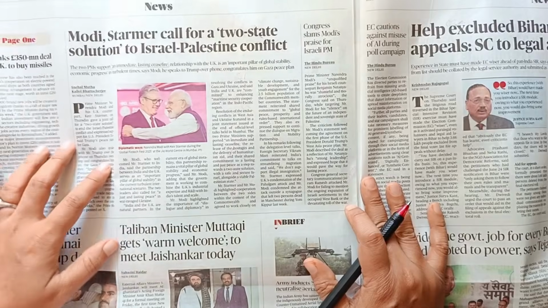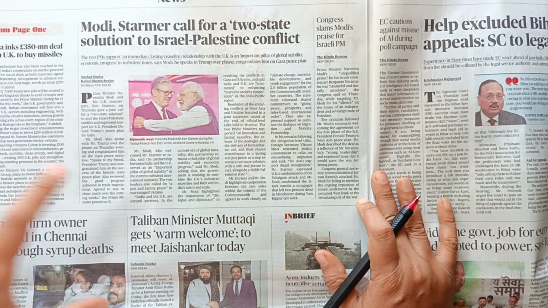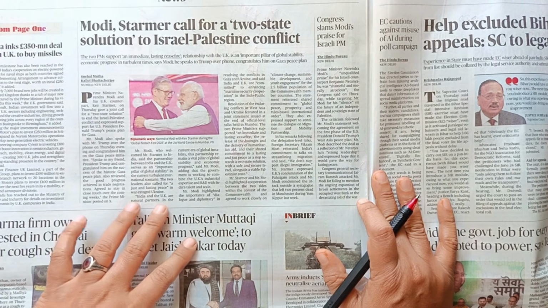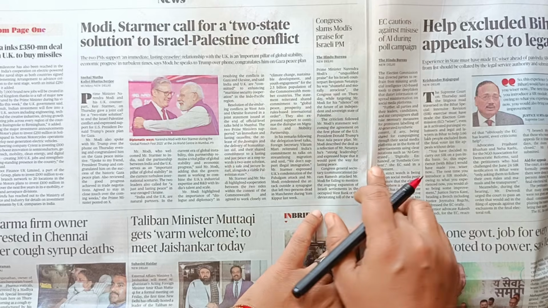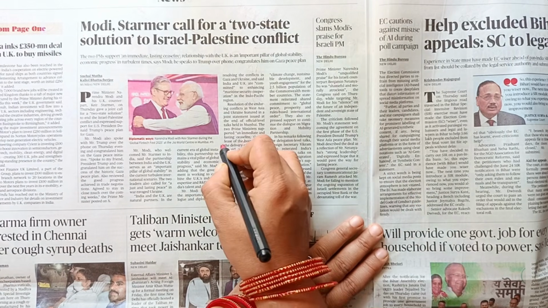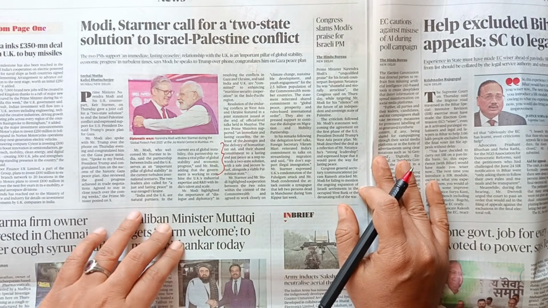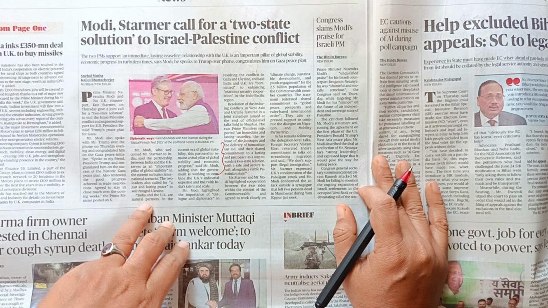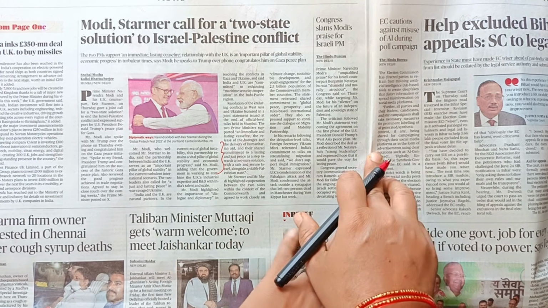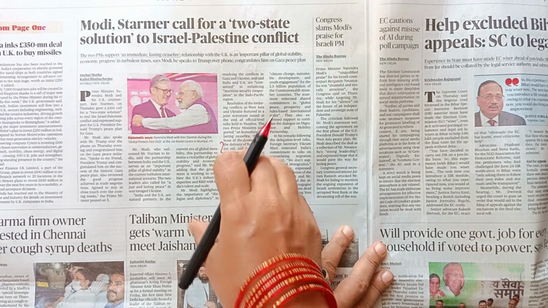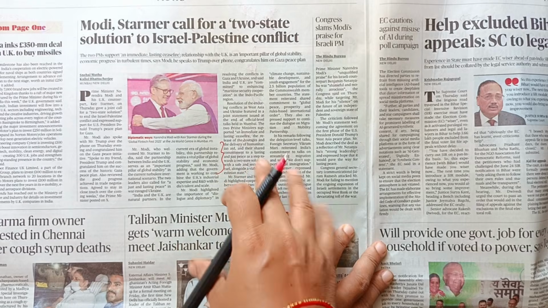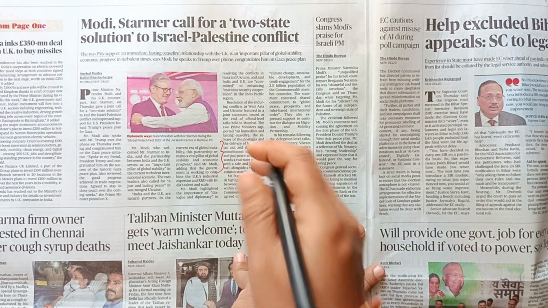And this is again talking about India-UK relations. They are focusing on a two-state solution to the Israel-Palestine conflict, as well as talking about global instability in the current era, and how India and UK are natural partners. And this partnership remains a vital pillar of global stability, economic progress, as well as the importance of dialogue and diplomacy.